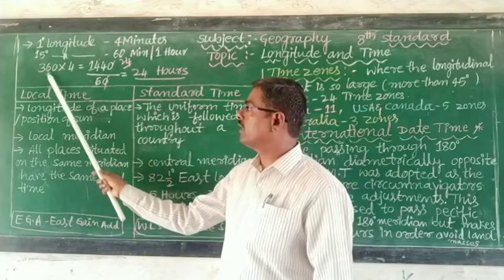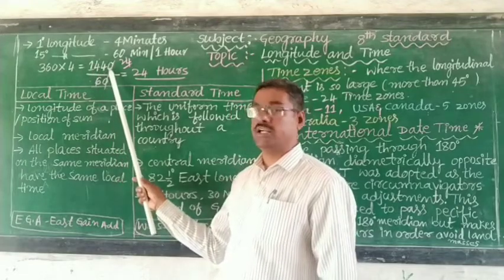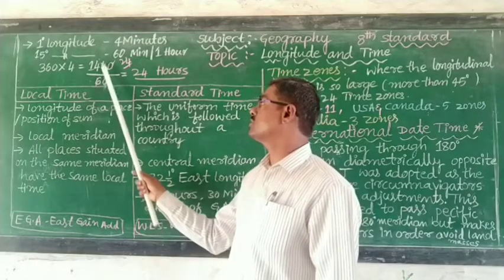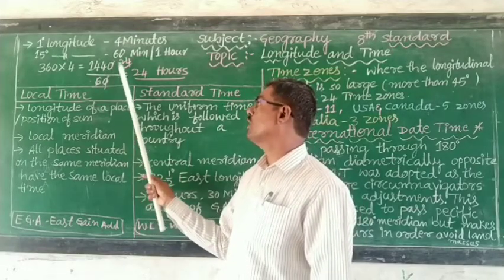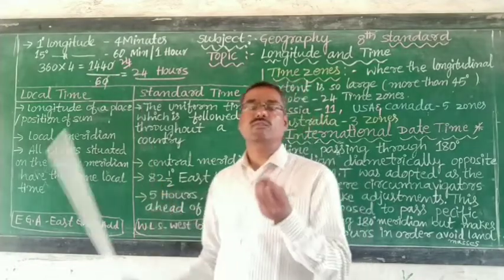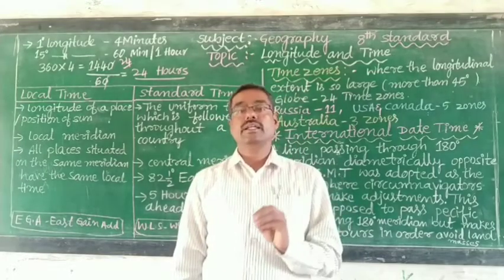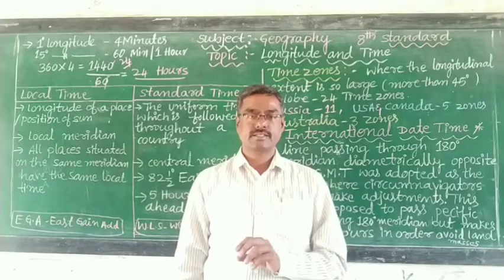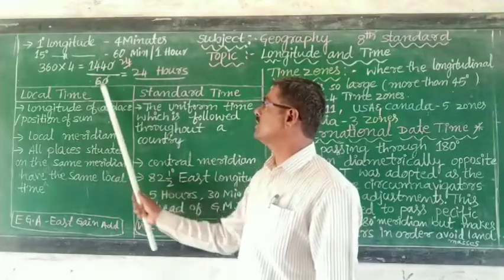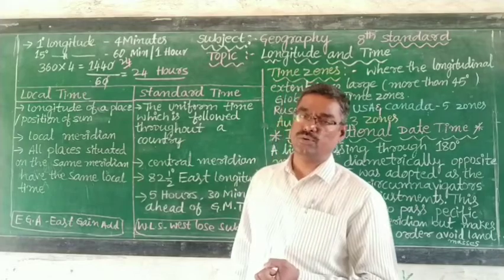So we multiply 360 into 4, which is 1440 minutes. This is divided by 60 minutes. 0, 0 cancel. 6 ones are 6, 6 twos are 12, then 2 fours, 24. It means 24 hours. The earth is rotating on its axis and completes one rotation in 24 hours. It is accurate. So we can understand this on the longitude.